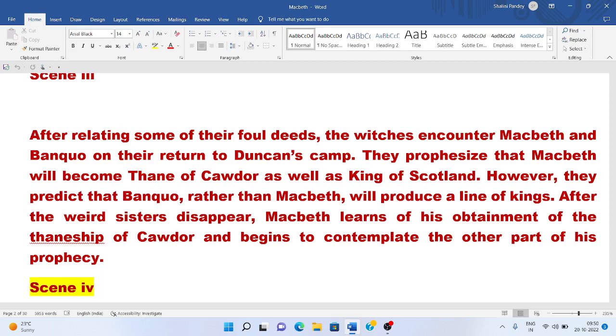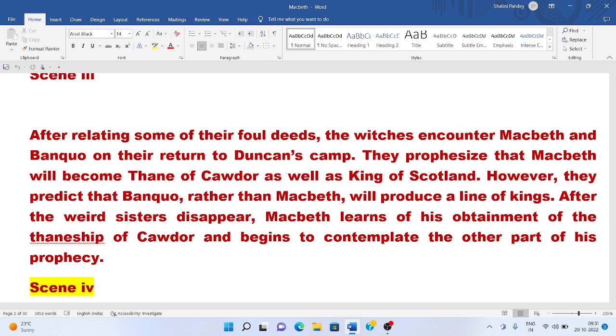Then Banquo says, however, he is a very serious person, a very intelligent person, and he is not so ambitious like Macbeth. He says that he feels that the witches reveal only minor truths to cheat people in big enterprises. And in his musings, Macbeth feels that he may become king without having to kill King Duncan. That is, he may become king by fate. So here Macbeth at first thinks that I don't need to kill Duncan to become king. I may become king already because these witches, these supernatural beings, have prophesied about my kingship.